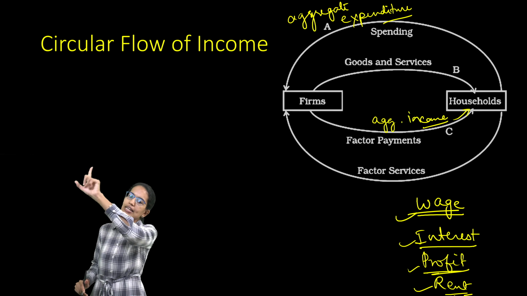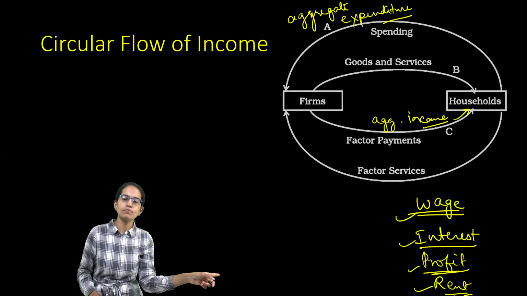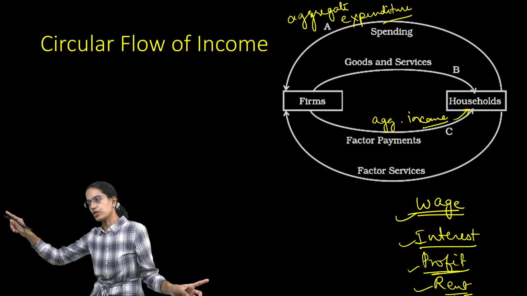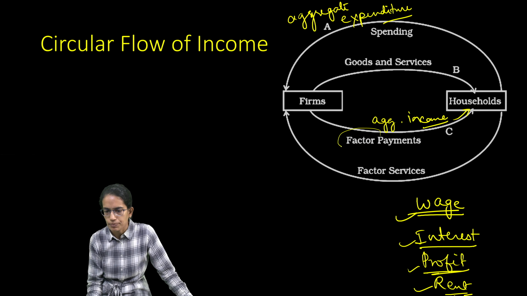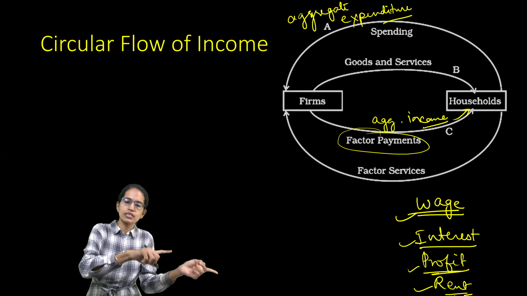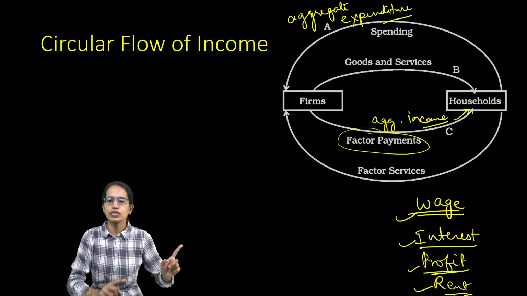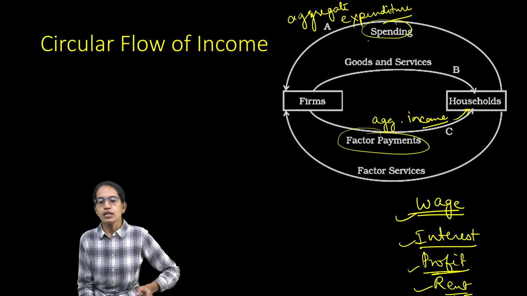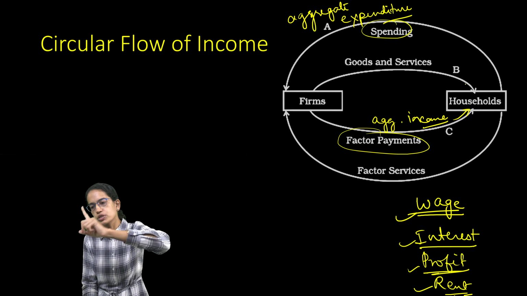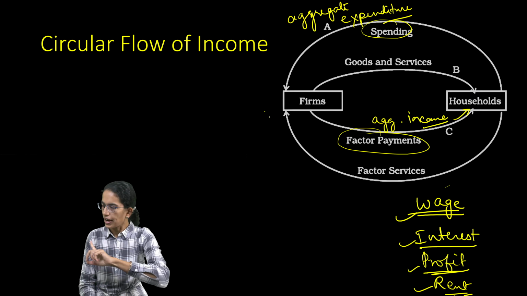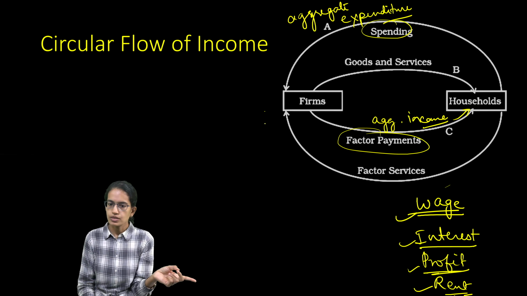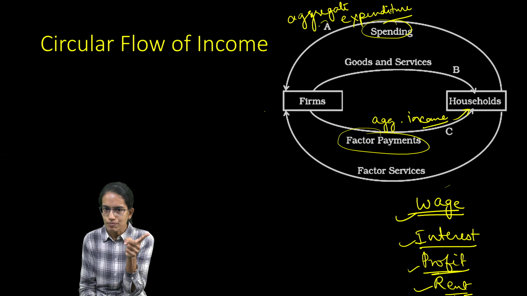So that is aggregate expenditure received by the firms and aggregate income going to the household. The aggregate income going to the household is through the factor payments, and the aggregate expenditure from the household to the firms is through the spending, right? Now the firms would be providing the goods and services to the households, and the households would also be providing the factor services to the firms. So I have marked it as A, B and C.